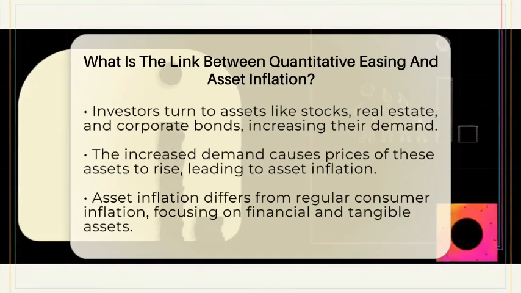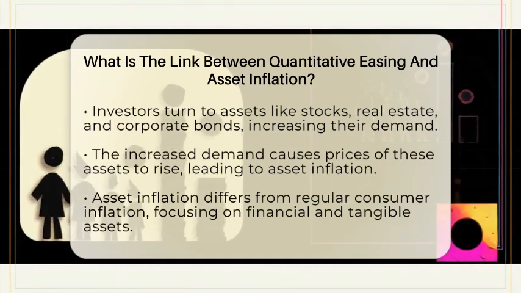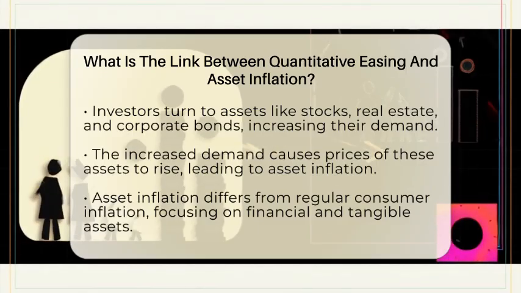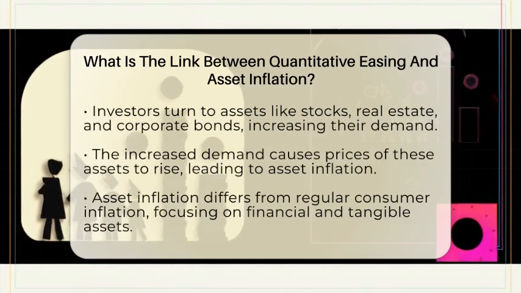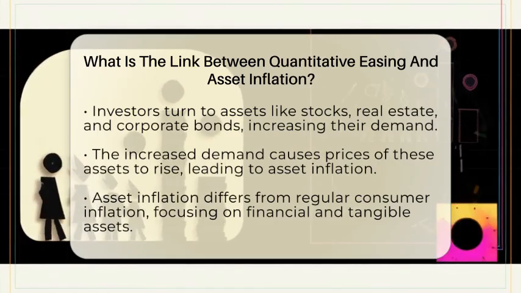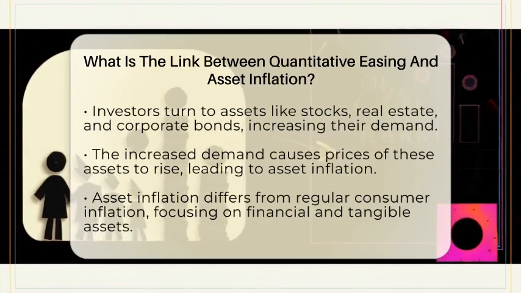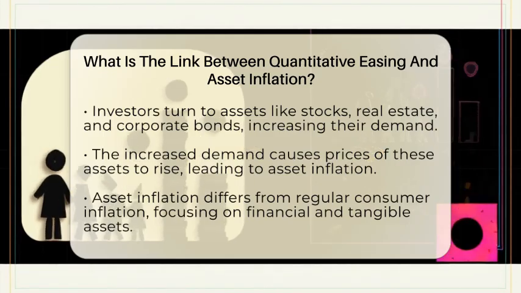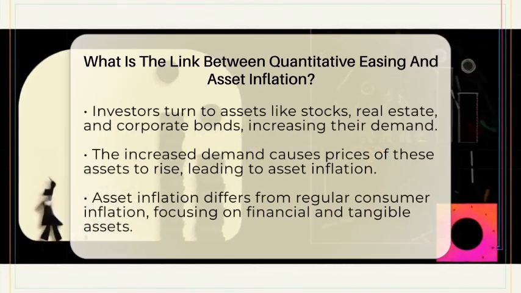Asset inflation is different from the typical rise in consumer prices. It happens when the prices of financial assets and tangible assets like property increase faster than the prices of everyday goods and services. It mainly reflects more money in the system and higher investor demand, not necessarily higher costs for products like food or clothing.